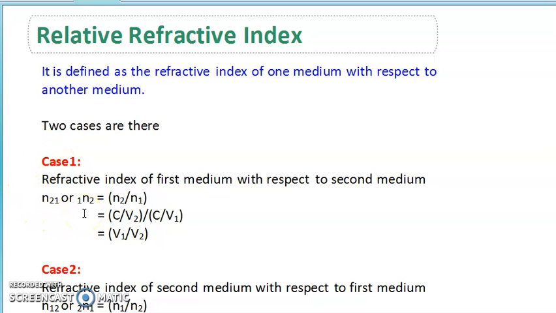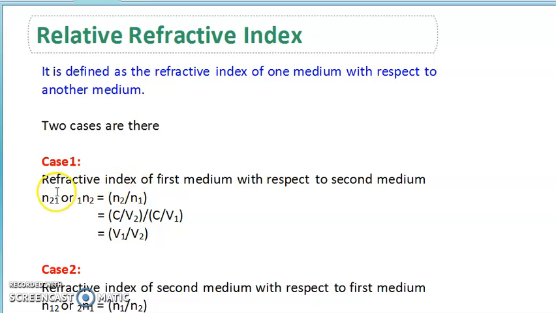The first case discusses the refractive index of the first medium with respect to the second medium.